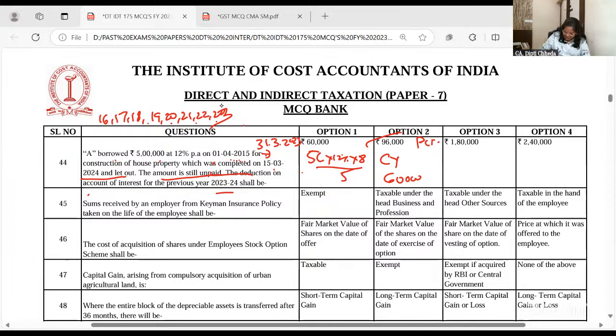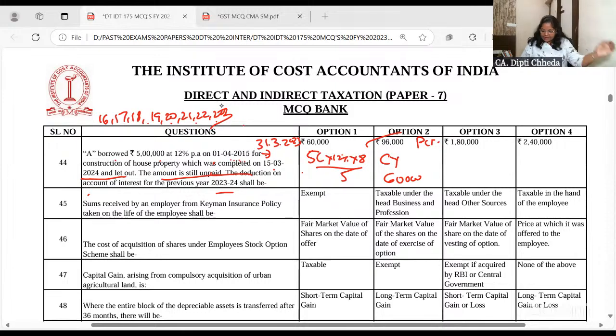One second, dear students. Check the answer for yourself. Yes, 96,000 is the pre-construction interest.